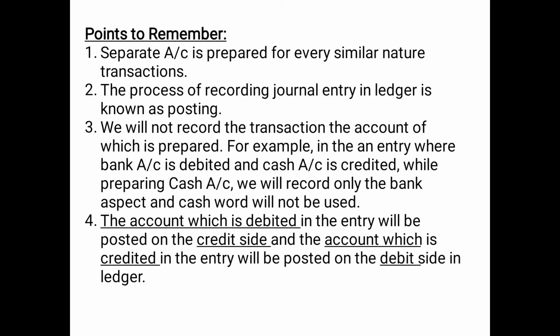if the first entry is cash account debited to capital account, so there are 2 accounts. So while preparing the ledger, you will prepare a cash account and a capital account. Then suppose the next entry is purchase to Ram. So now you will be making one more account, purchase account, and again another account, Ram. So altogether 4 accounts you have prepared: cash, capital, purchase and Ram.